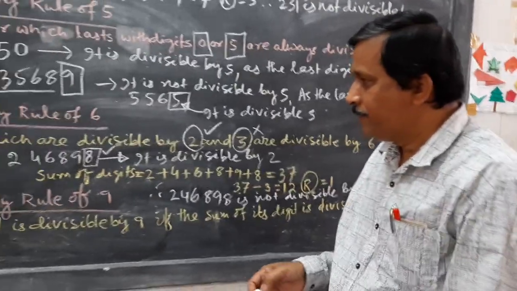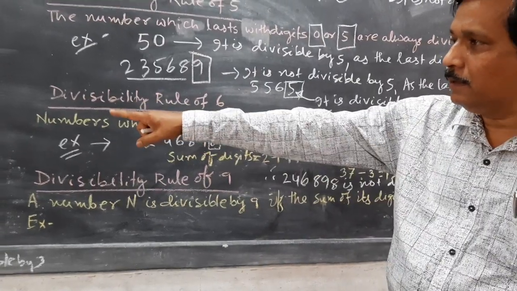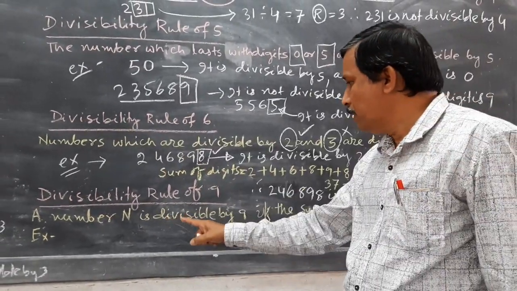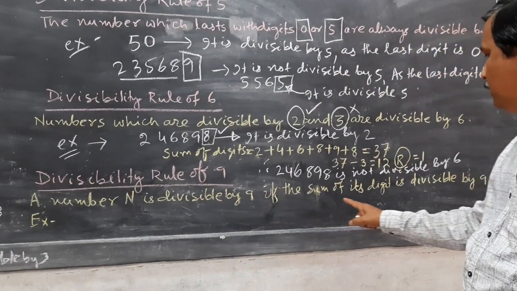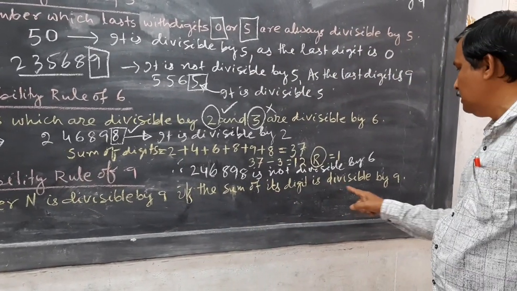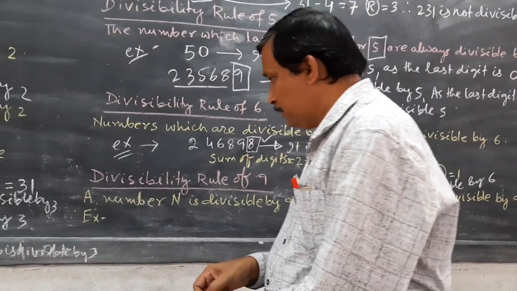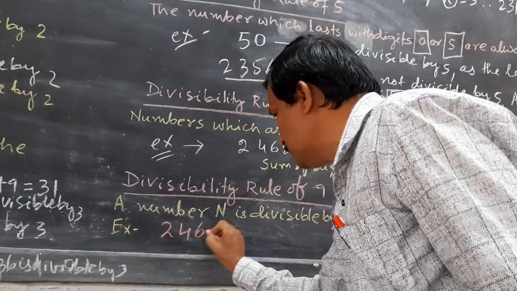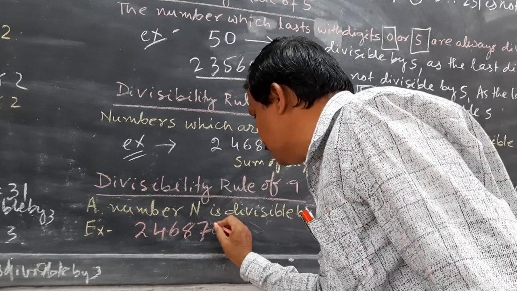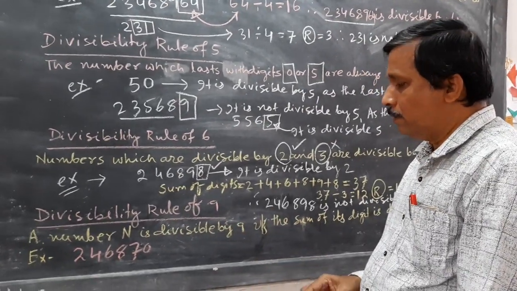Next is the divisibility rule of 9. It is just similar to that rule of 3. A number n is divisible by 9 if the sum of its digits is divisible by 9. For example, suppose you take one number, 2 4 6 8 7 0. Suppose whether it is divisible by 9, we don't know.